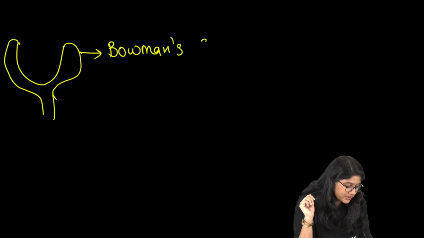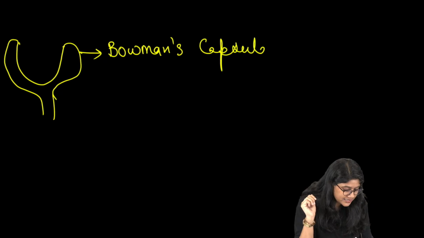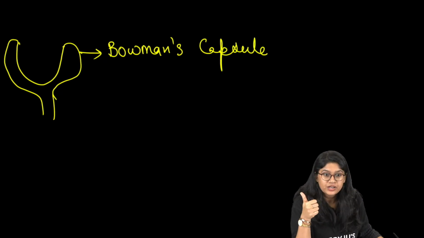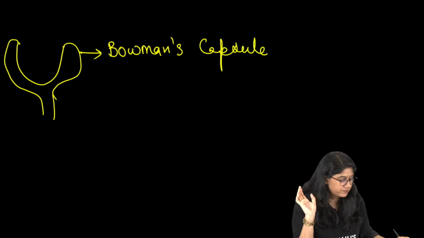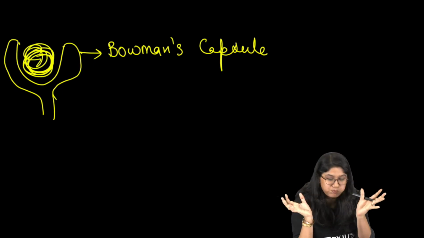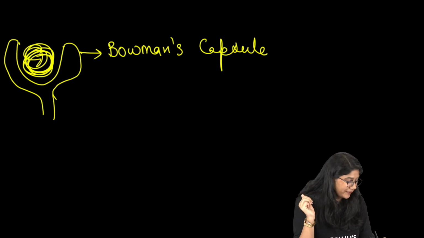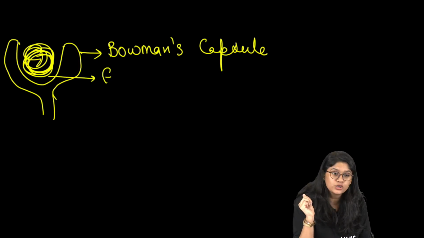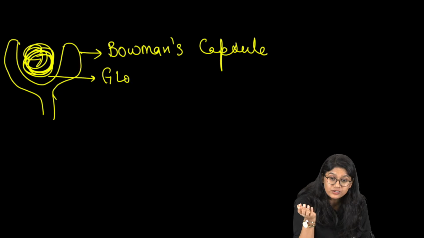So what we have, can you quickly name everyone, what is this cup-like structure? What do we call it? We call it the Bowman's capsule. Clear? This cup-like structure is the Bowman's capsule. Inside it, we have the blood capillaries in a condensed form, and that is called the glomerulus. Very good.